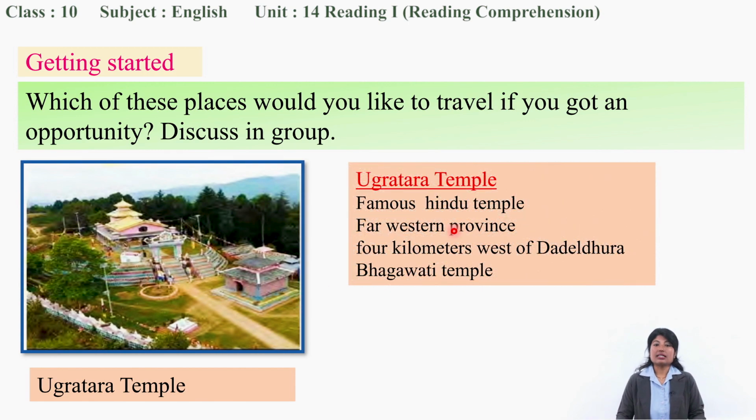This is a famous Hindu temple, of course, situated in the far western province of Nepal, 4 kilometers west of Dadeldhura. This temple is known as Bhagawati temple. You can worship Bhagawati in this temple. So now we know about 2 places. Now 2 more places. Here it goes.